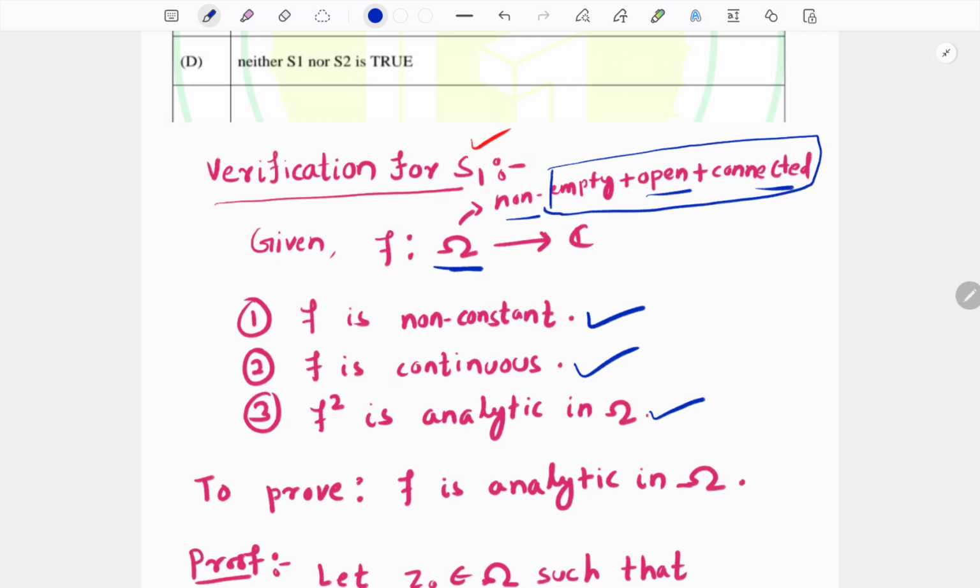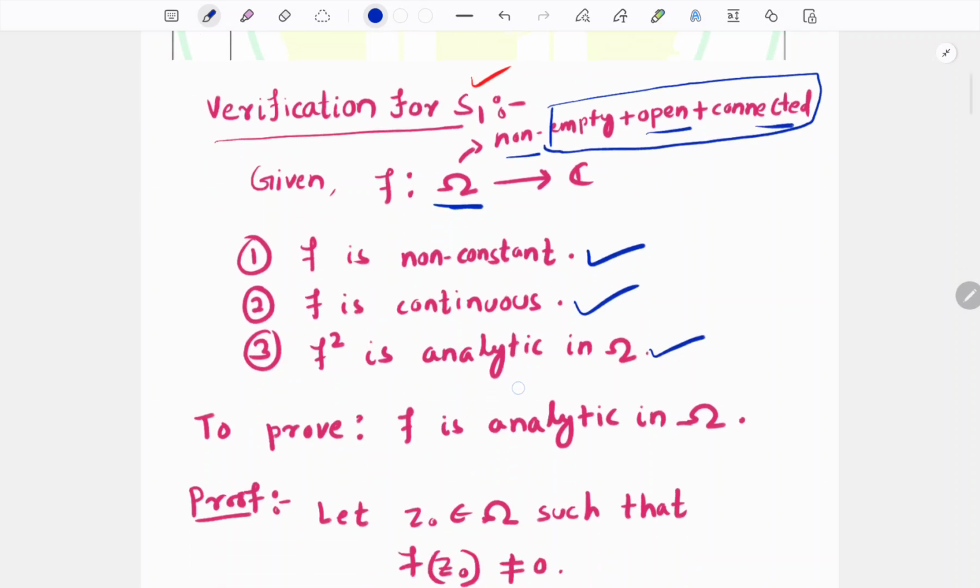Interestingly, this question is from complex analysis, but here we will use topology also. Without topology, this question cannot be proved. You will see later how topology is used in this question.